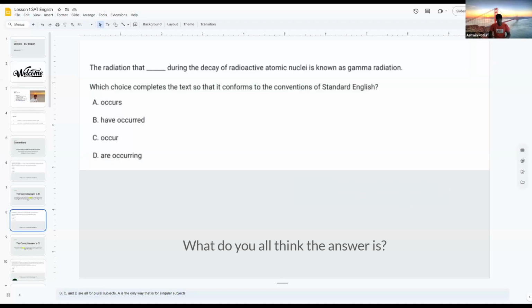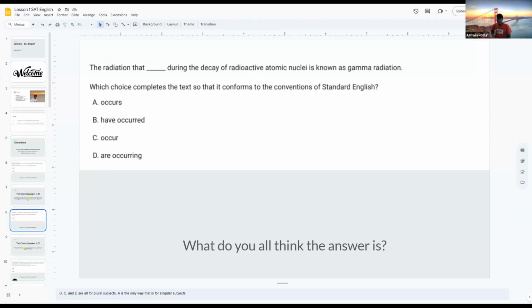Radiation that dash during the decay of radioactive atomic nuclei is known as gamma radiation. Which choice completes the text so that it conforms to the conventions of standard English? When they say conforms to the conventions of standard English, that's what they're asking, those conventions, those rules that we have for the English language. And yes, A is right.